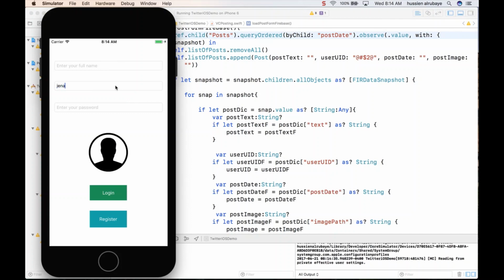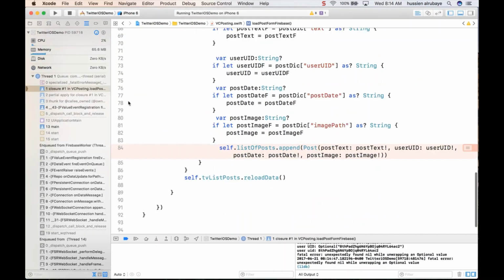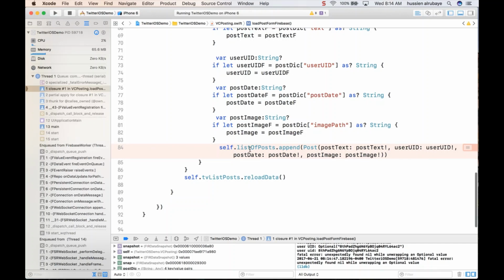So here you go, Jenna at gmail.com, and login. Bam. I have some errors here in loading this information, because in some cases, okay, I have no image, no problem. I have null here in the post date. Why wasn't it able to get the post date for some reason?